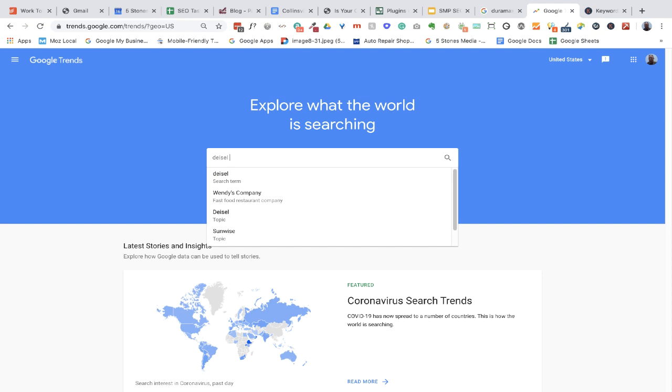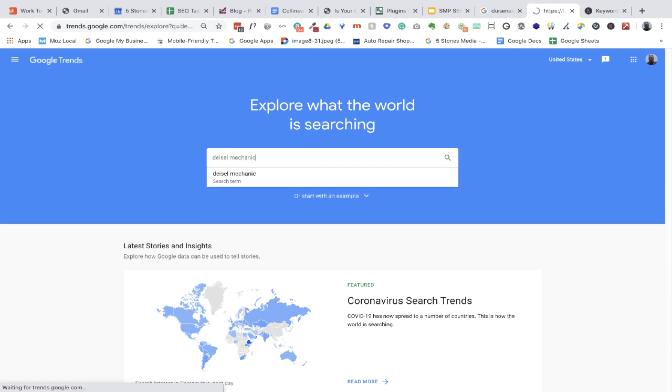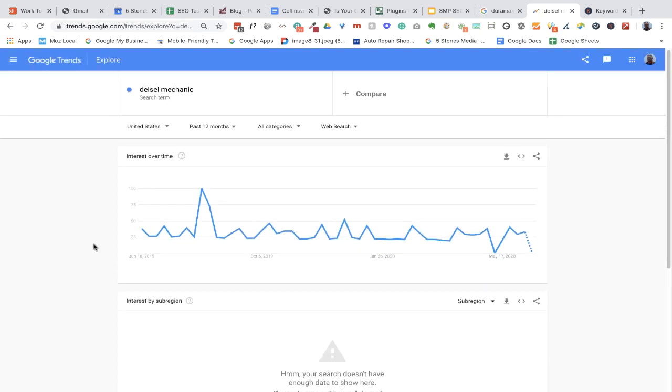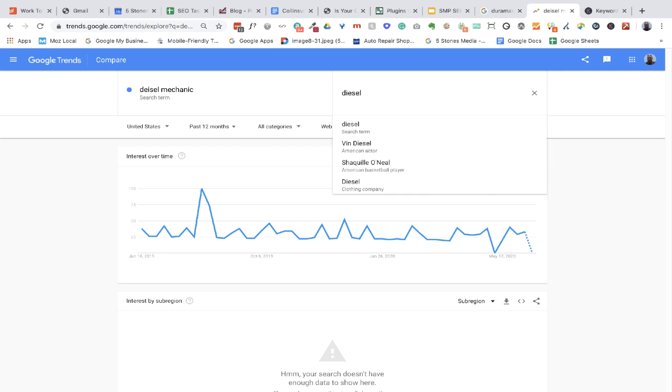So we'll type that in. All right, I'll hit enter, and then it's going to show me how often that is searched for. But then up here at the top right, we've got our compare, and it probably would help if I actually spelled diesel right, so I'm going to go back and correct that.